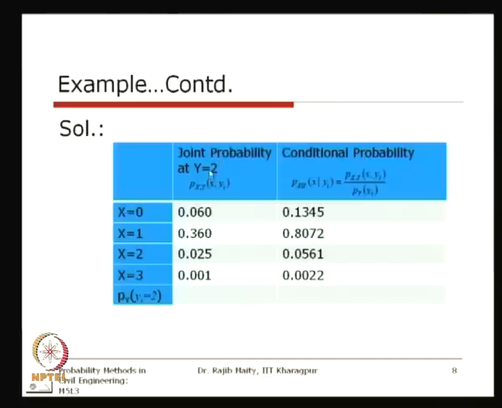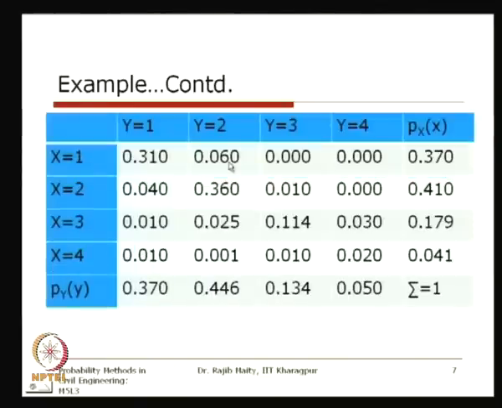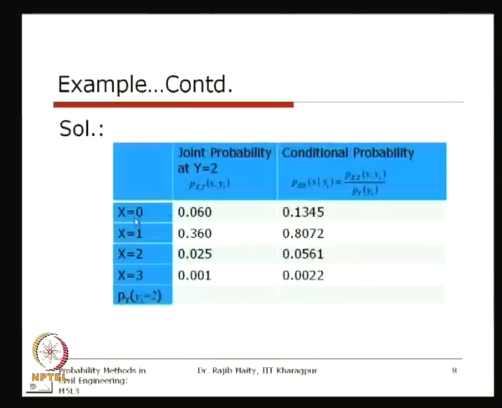These are the joint probability values for the different combinations of x and y, and y is equal to 2 here. We are just picking up this column: 0.06, 0.036, 0.025, 0.001, which are for x equals 1, 2, 3, 4 respectively. Here also we are taking that.